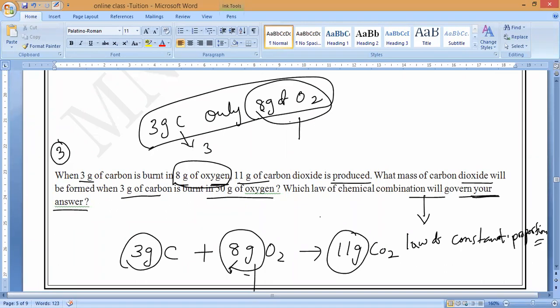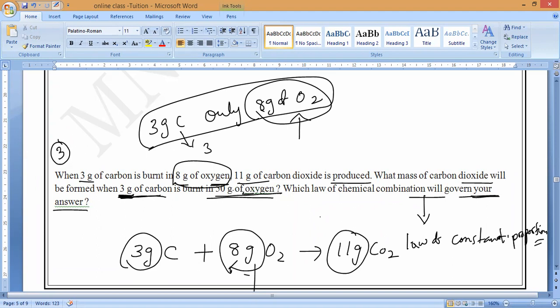If you provide more, it won't be consumed. It stays unreactive. Only 8 grams will react, and the remaining will all be unreactive. That is what I am saying. Are you clear? Again, they are burning 3 grams only. So how much oxygen will it consume?